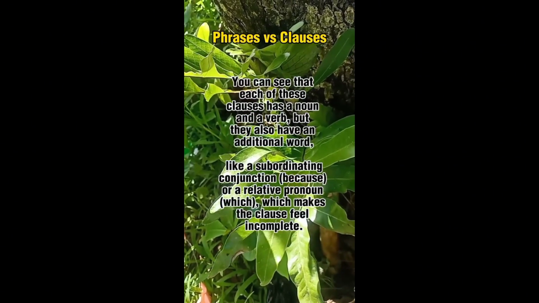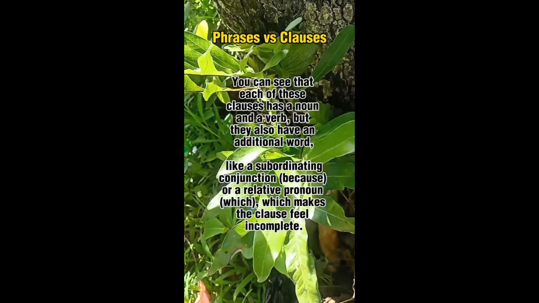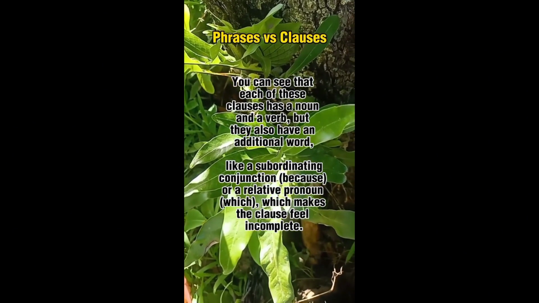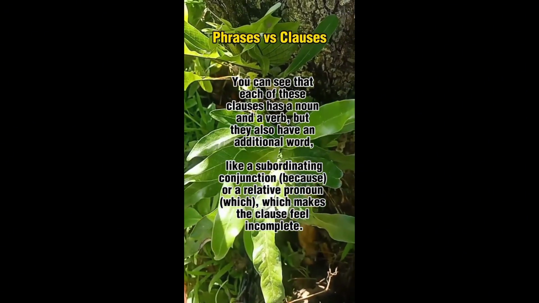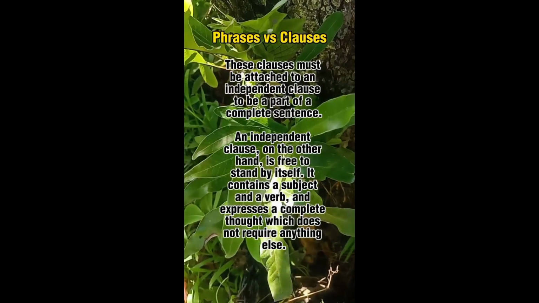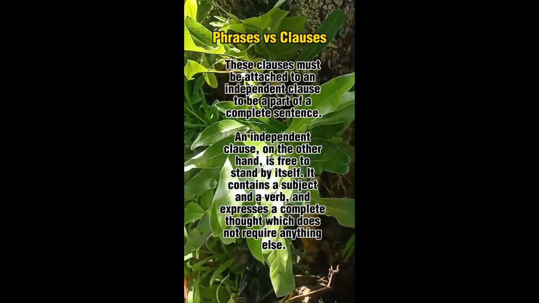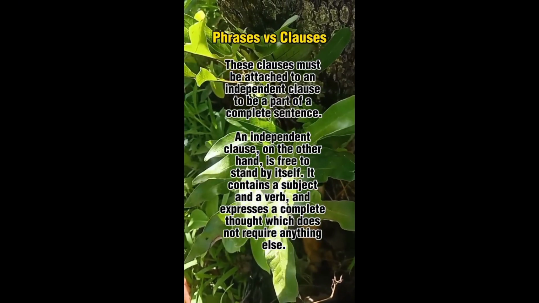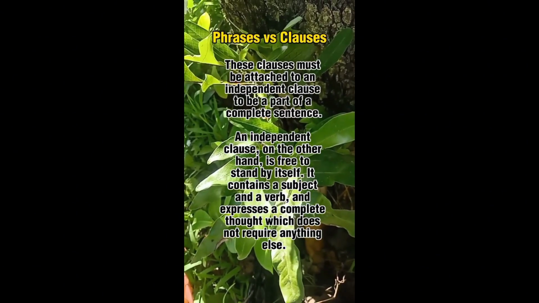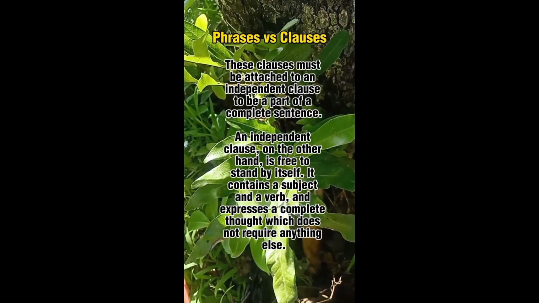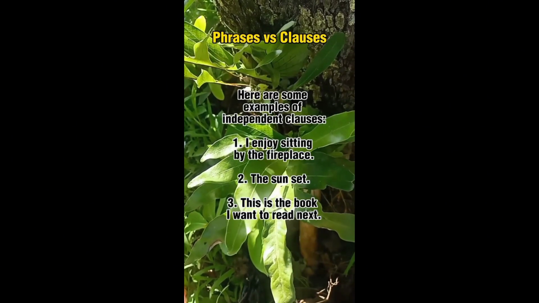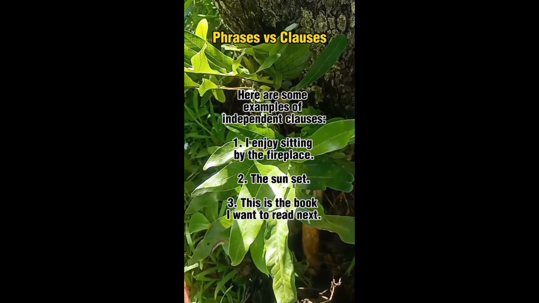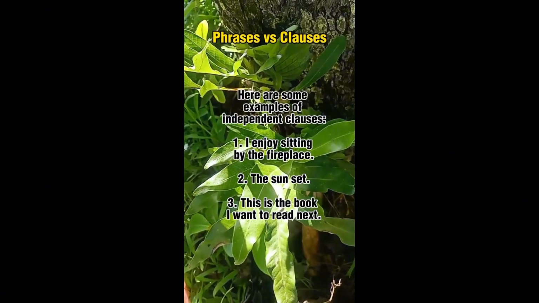You can see that each of these clauses has a noun and a verb, but they also have an additional word, like a subordinating conjunction such as "because" or a relative pronoun such as "which," that makes the clause feel incomplete. These clauses must be attached to an independent clause to be part of a complete sentence. An independent clause, on the other hand, is free to stand by itself. It contains a subject and a verb, and expresses a complete thought which does not require anything else. Here are some examples of independent clauses: 1. I enjoy sitting by the fireplace. 2. The sunset. 3. This is the book I want to read next.